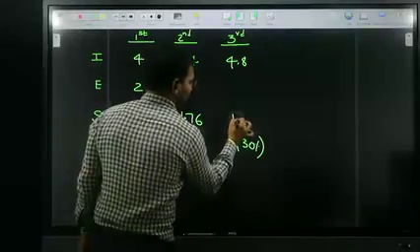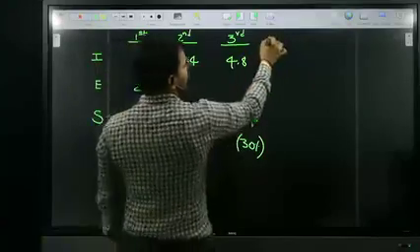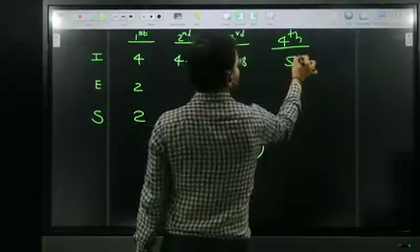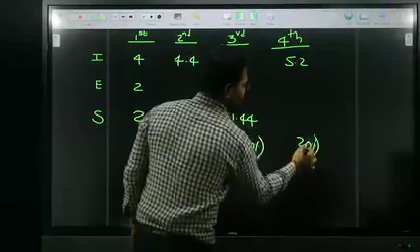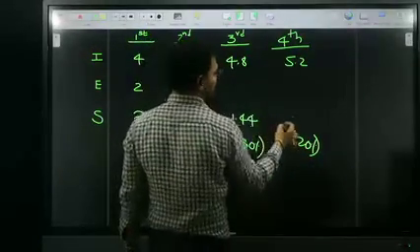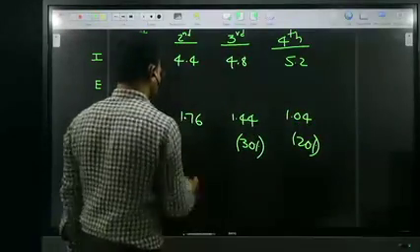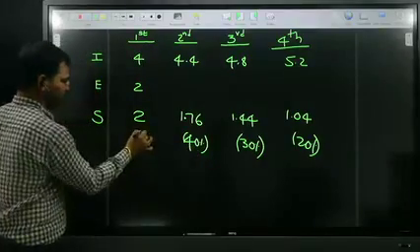That is 1.44. Fourth year: again 40,000 increases. That is 5.2. In that year savings is how much, Andy? 20%. 20% of this is 1.04. This is 40%, this is 50%.